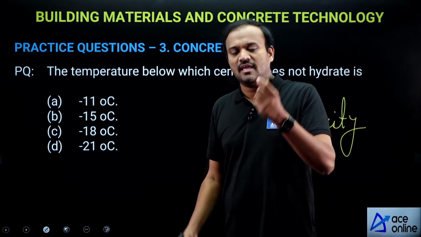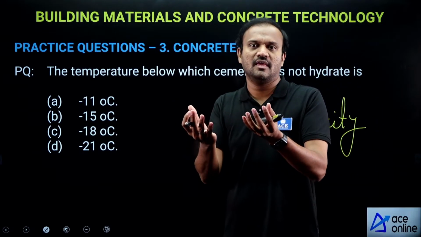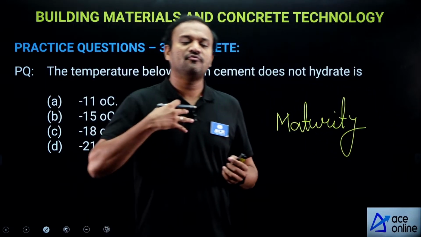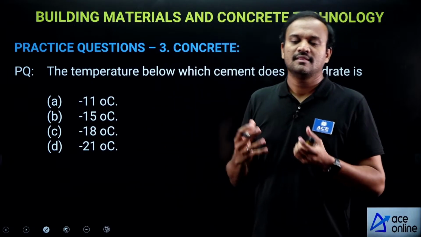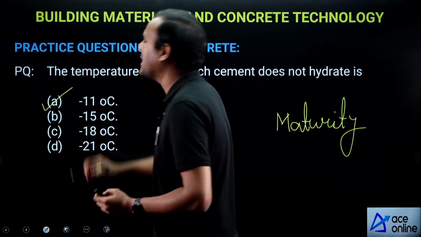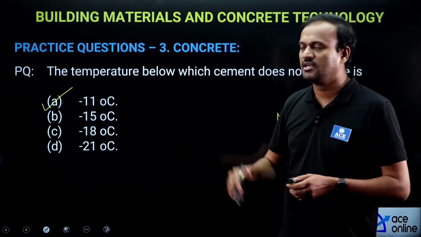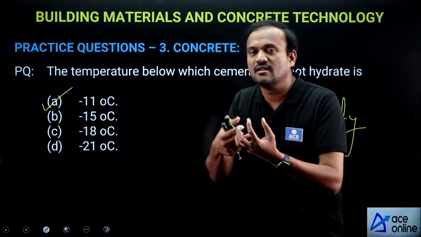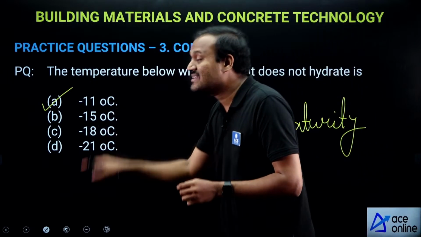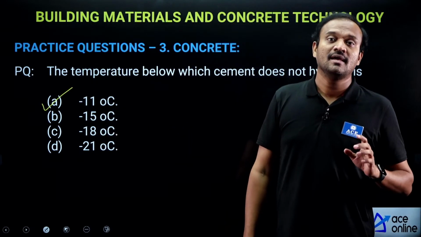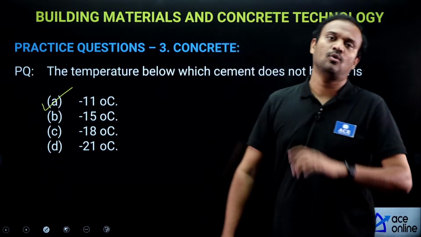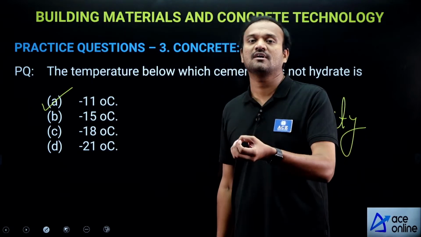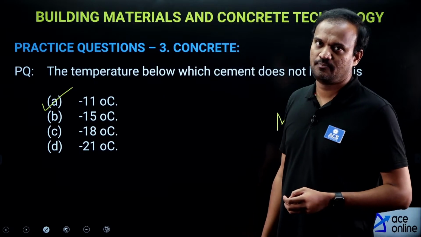What happens is, if cement and water are in contact, hydration will occur. Now, for that hydration to happen, the temperature should be more than minus 11 degrees centigrade. It's a very important fact, please remember that. If the cement particles and water are in contact, and if the temperature is less than minus 11 degrees centigrade, then cement will not react with water. So, the minimum temperature for hydration to occur is minus 11 degrees centigrade.